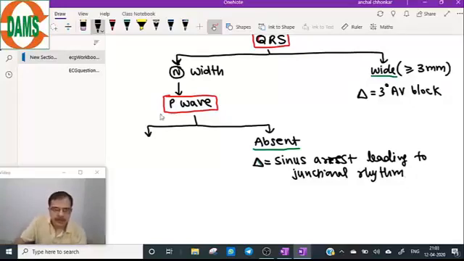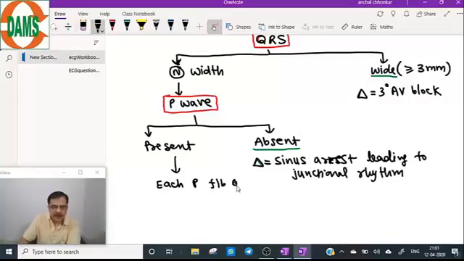Now come to P wave present. Last step, only 3 steps. So in the last step, you assess whether each P is followed by QRS.